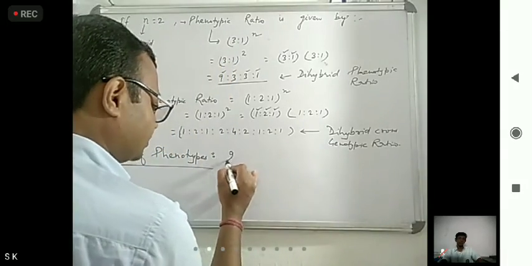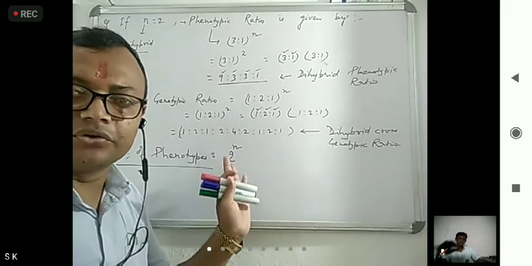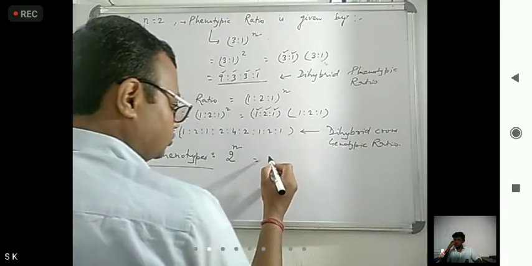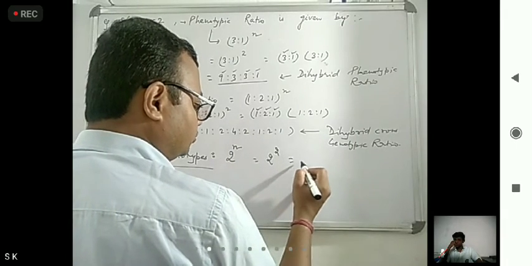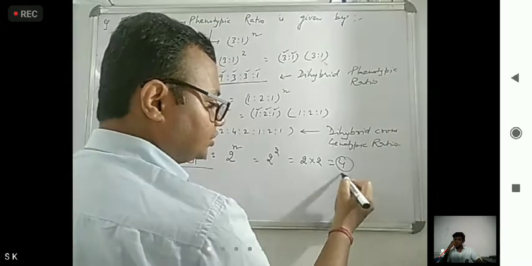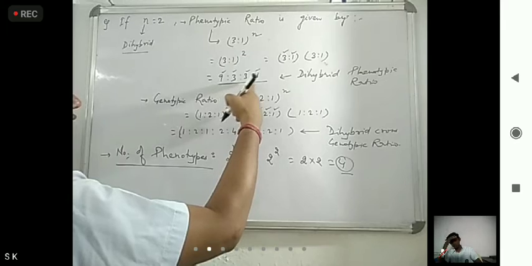So number of phenotypes is 2 to the power n, where n, we have already discussed, is the number of heterozygous conditions. If we are seeing here 2, so how much is there? 2 to the power 2. So 2 into 2 is equal to 4. So how many phenotypes? 4. Here see 1, 2, 3, and 4.